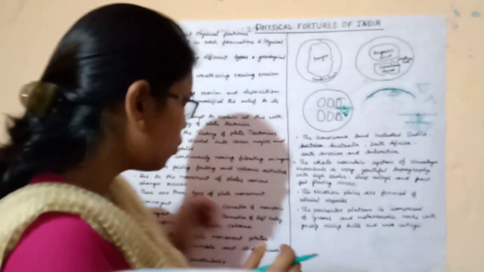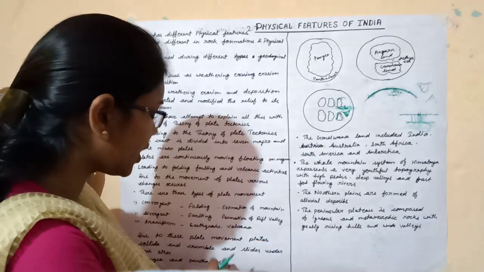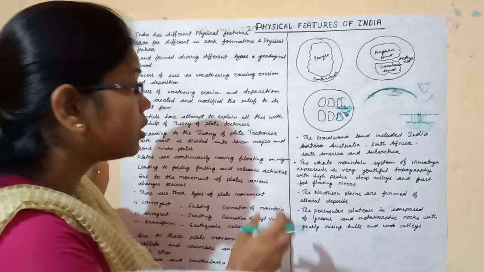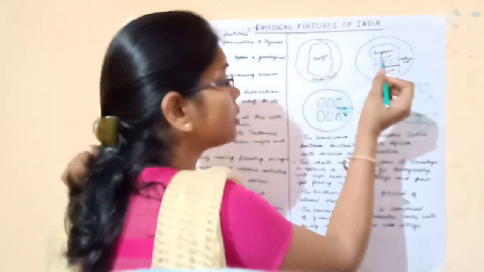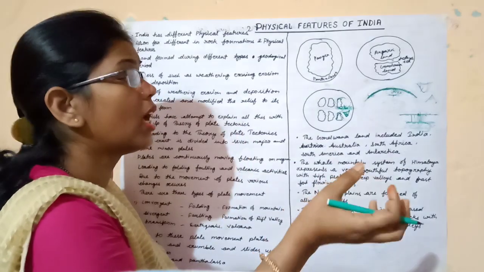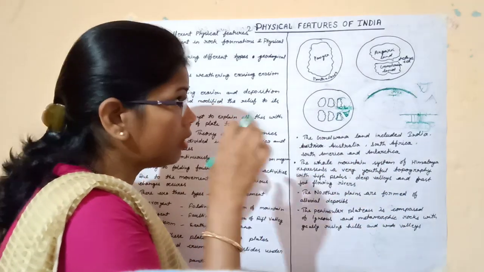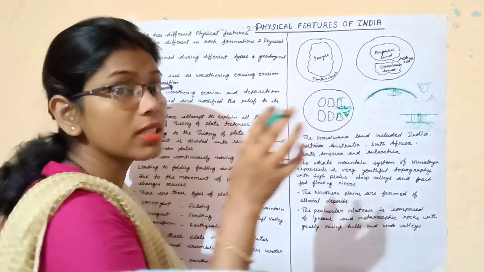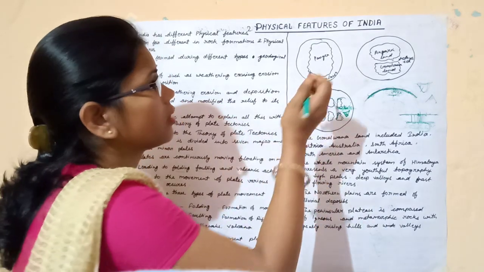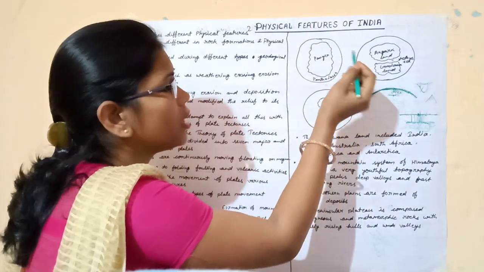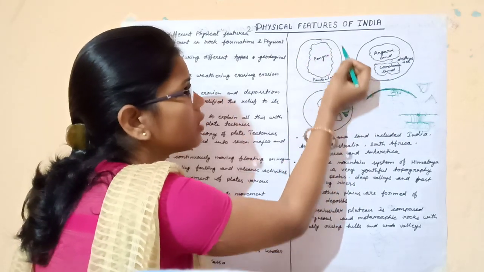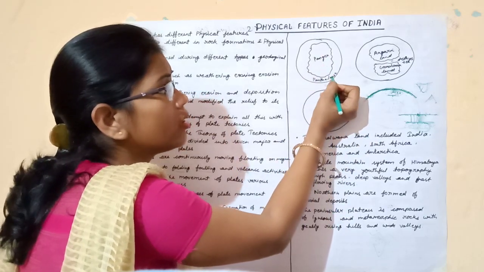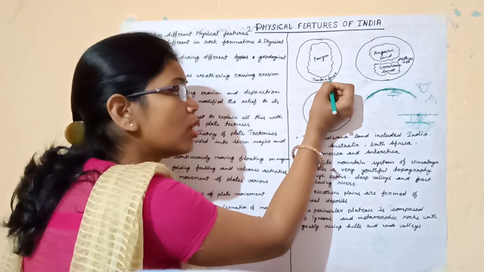One theory is also related to this, that is Pangaea and Panthalassa. According to this theory, now we have 7 continents and 5 oceans, but all the continents were once in a single landmass. Millions of years ago, it is believed that earth had only one supercontinent, that was Pangaea, and one mega ocean, that was Panthalassa.